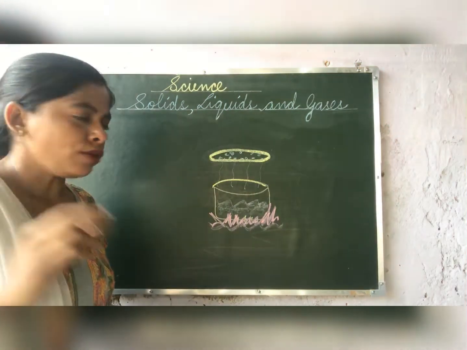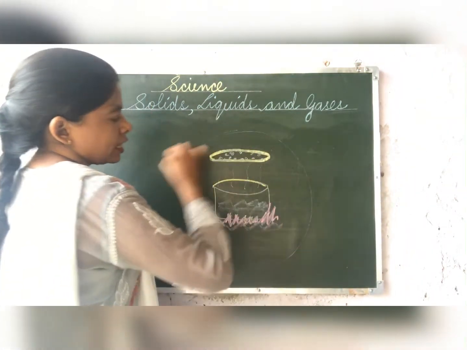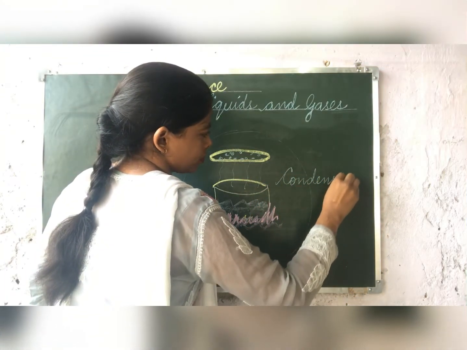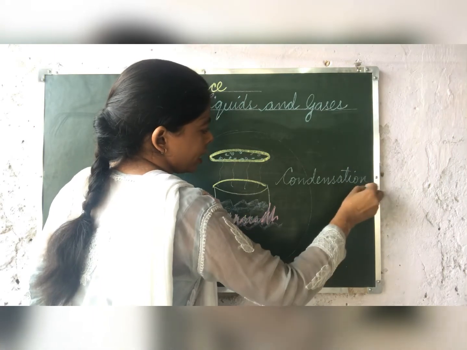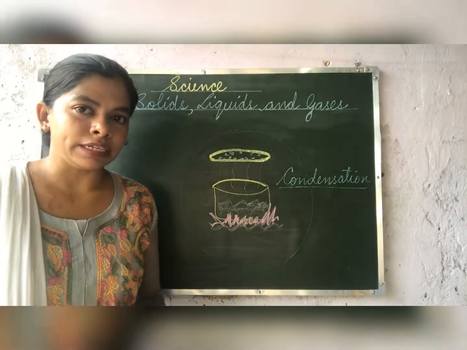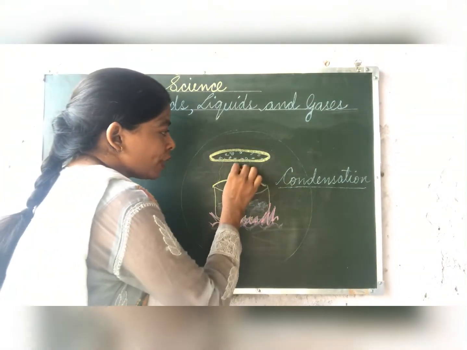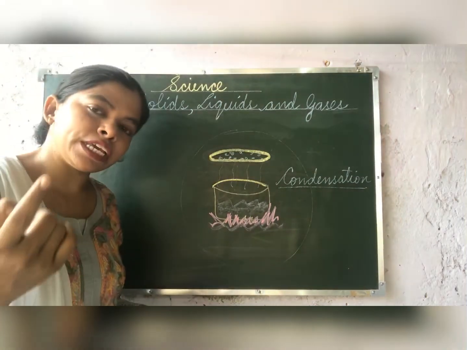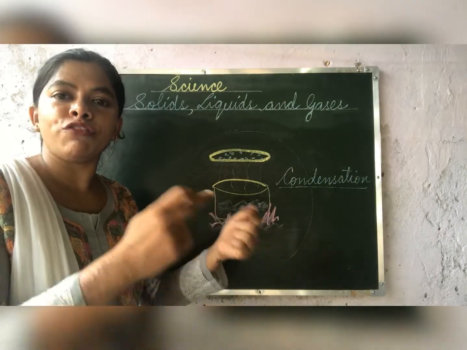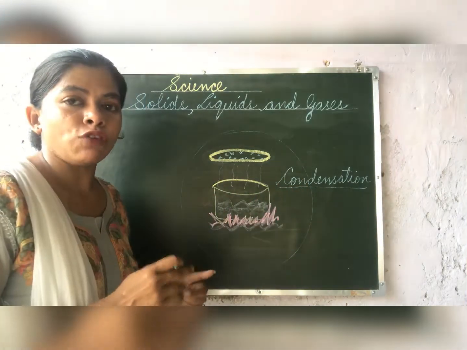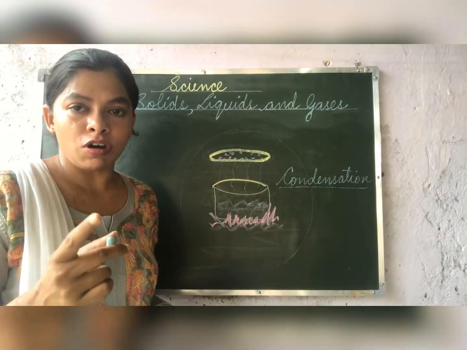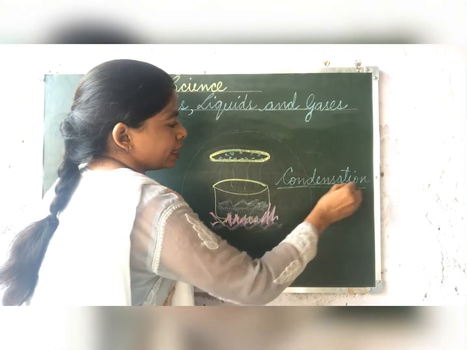Okay children. Now children, this whole process is called condensation. So this thing you have to keep in your mind. What was in the evaporation, children? In the evaporation, the change of water into water vapor, whereas in condensation, the change of water vapor into water on cooling is called condensation.